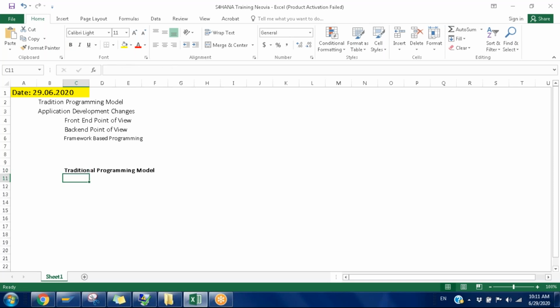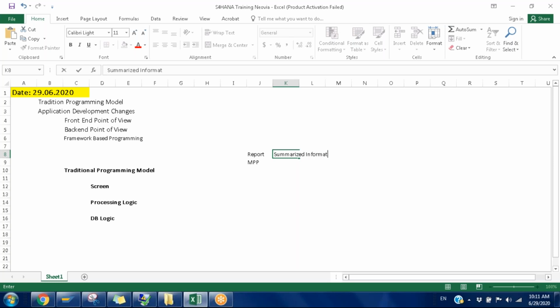Generally, if you think about any program, it is basically contained in three areas: screen, web logic and DB logic. Not DB logic, you can say processing logic, DB logic. So any program, maybe it is a report or a module pool program. We're taking two kinds of applications right now. One is reports, the next one is module pool programs. Reports are basically for summarized information, whereas module pool programs are for data entry programs.